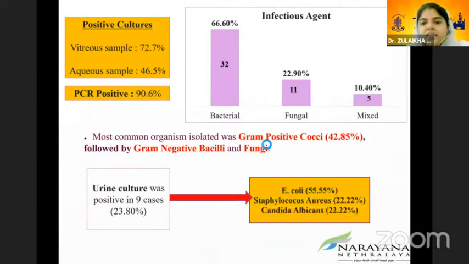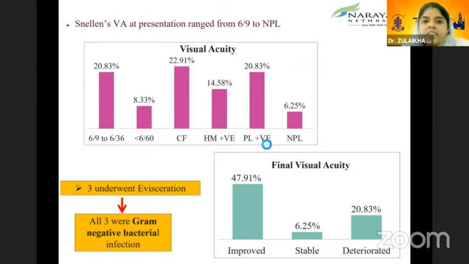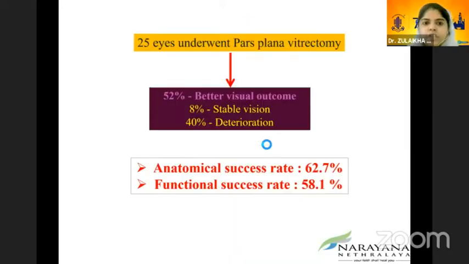The most common organism was E. coli. The most common systemic comorbidity was diabetes mellitus, and the most common concomitant infection was UTI. Visual acuity at presentation ranged from 6/9 to no perception of light, and final visual acuity improved in 47.91%. Three eyes underwent evisceration, and all 3 were gram-negative bacterial infections.